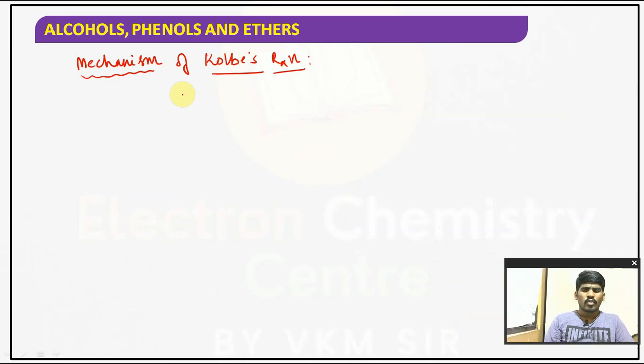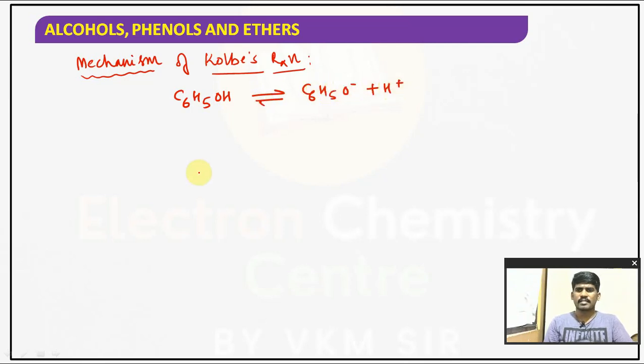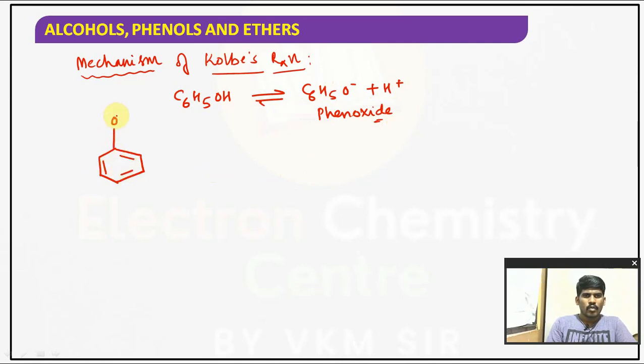So here, what do we have? Sodium phenoxide. As you know, phenol C6H5OH is in the form of C6H5O minus and H plus. So this is called phenoxide. Even in sodium phenoxide, it exists in the form of phenoxide, C6H5O minus, which carries a lone pair of electrons.